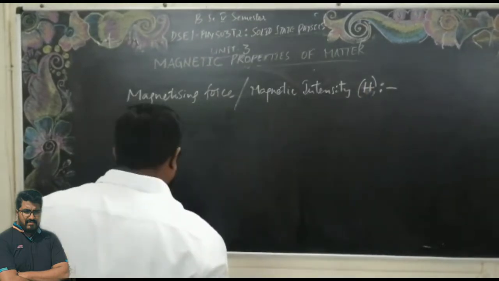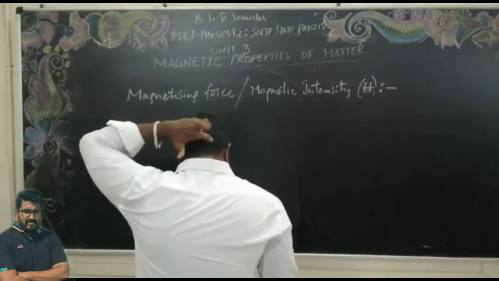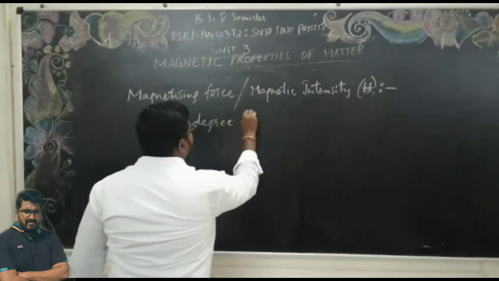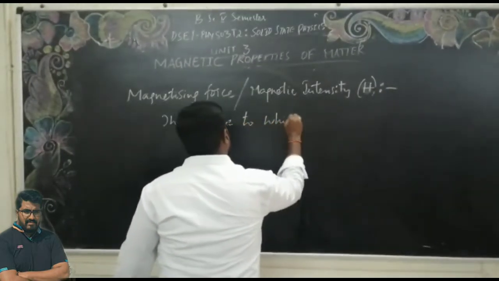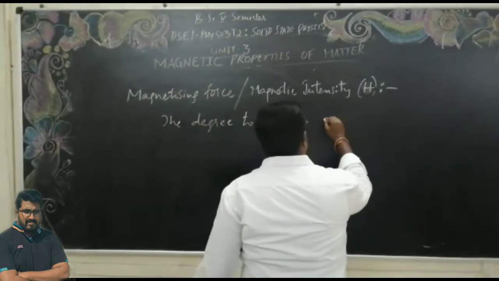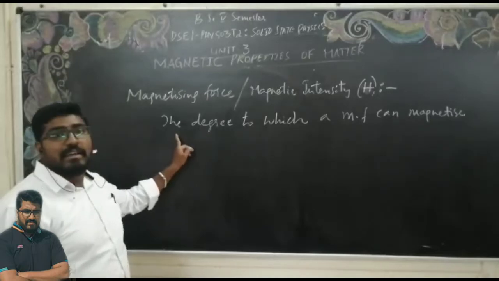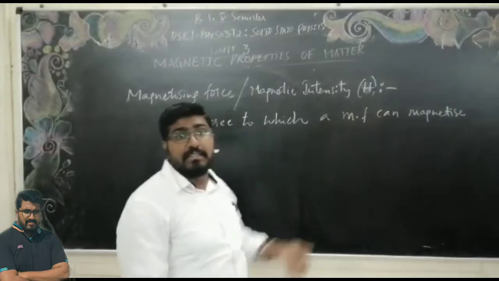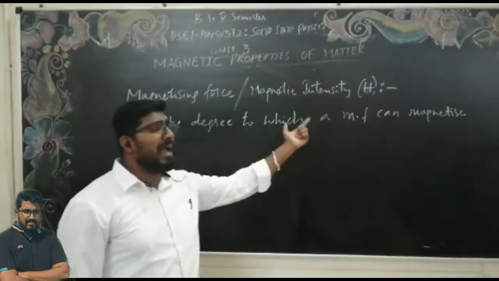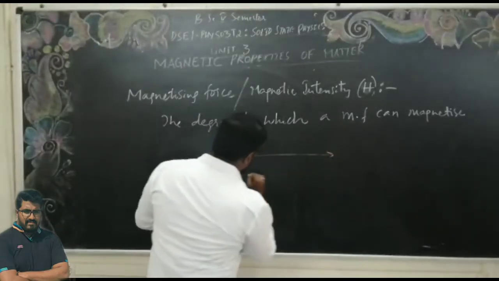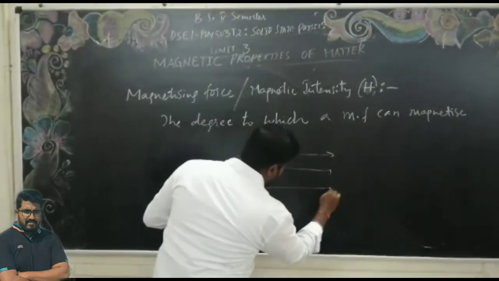How are we going to define this magnetizing intensity? The magnetizing force is nothing but the degree to which a magnetic field can magnetize the material. What do we mean by this? Take the electromagnetic field B0.